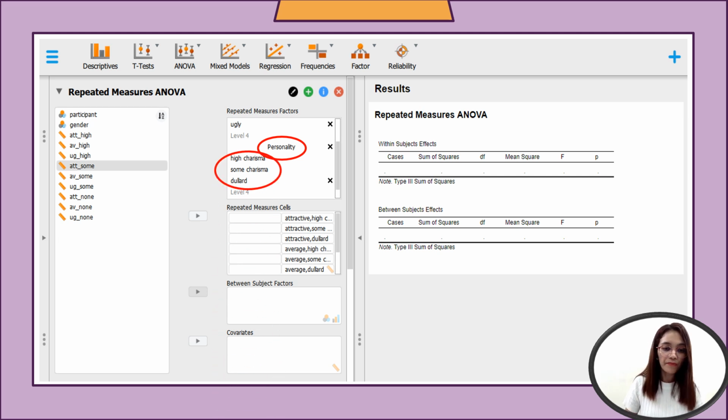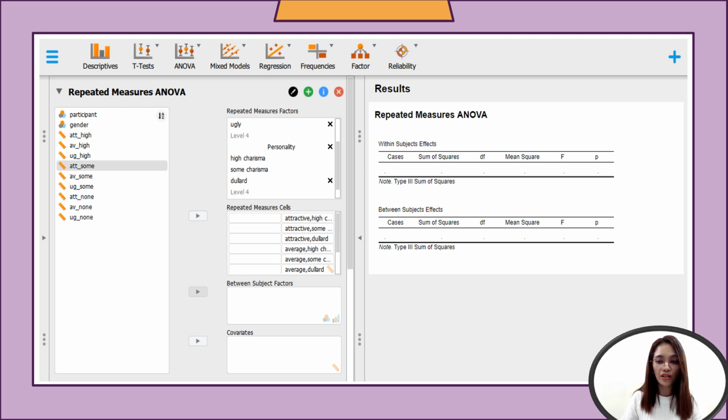After editing that, we are going to transfer the data into the repeated measure cells. We will follow the arrangement under the repeated measure cells. First, we're going to transfer attractive plus high charisma.